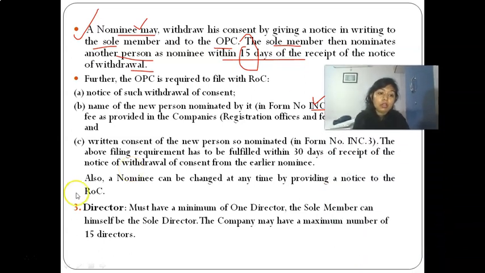Now, we have talked about the number of members in an OPC, but what about directors? There can be a minimum of one director in the OPC, which can be that sole member also, and the maximum director limit is the same as for other companies, that is 15 directors.